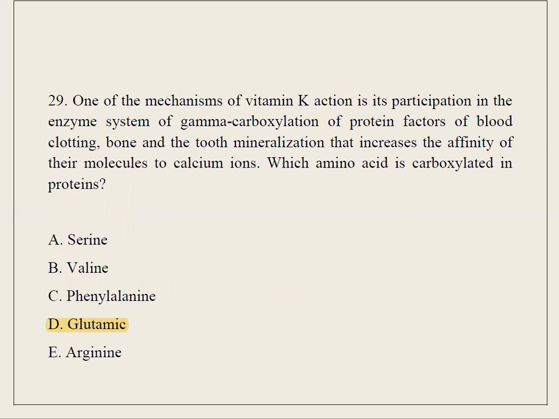29. One of the mechanisms of vitamin K action is its participation in the enzyme system of gamma carboxylation of protein factors of blood clotting, bone, and the tooth mineralization that increases the affinity of their molecules to calcium ions. Which amino acid is carboxylated in proteins? A. Serine. B. Valine. C. Phenylalanine. D. Glutamic. E. Arginine.